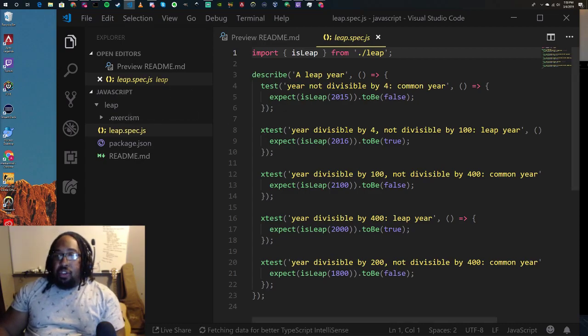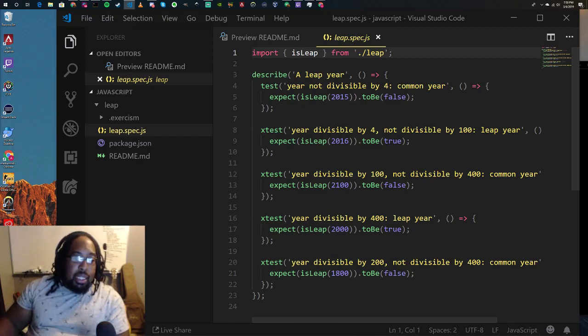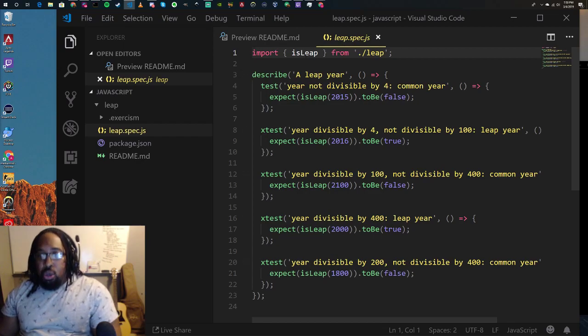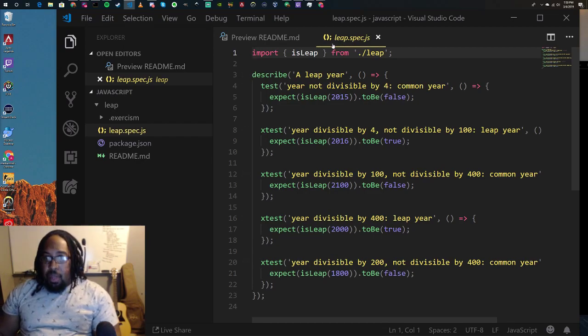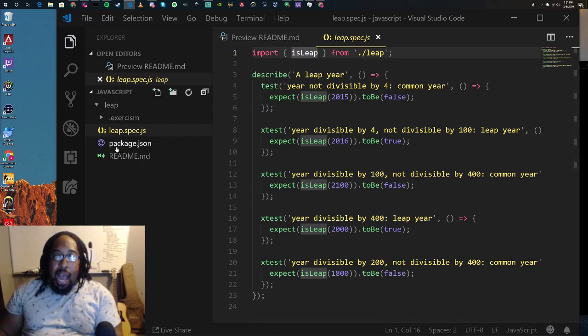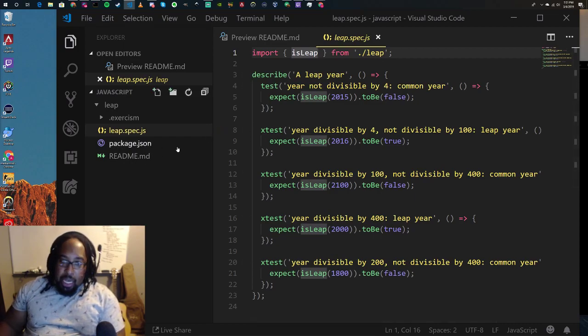So if this is your first time seeing a test, we can go through some of this real quick. Different testing libraries and frameworks in different languages are going to look different. The one in Go is going to look a lot different than this. But let's go through what this is. This is basically saying, hey, import this function isLeap from ./leap. That tells us right off the bat that we need to create a file, because over here in my file explorer, I can see that there's no leap.js file in here.